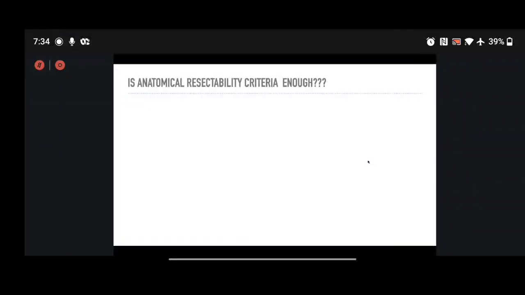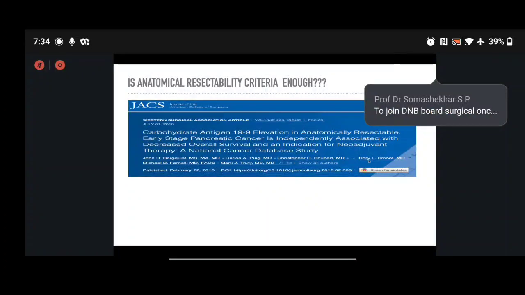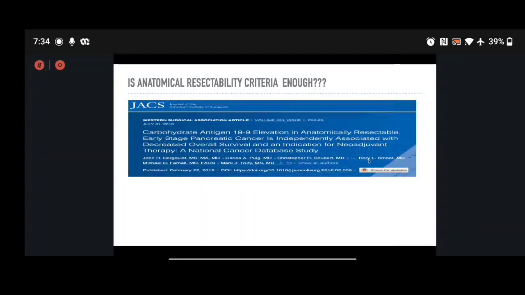But is this anatomical criteria enough to define resectability? I guess the answer lies in this paper, which was data from the National Cancer Database studies.